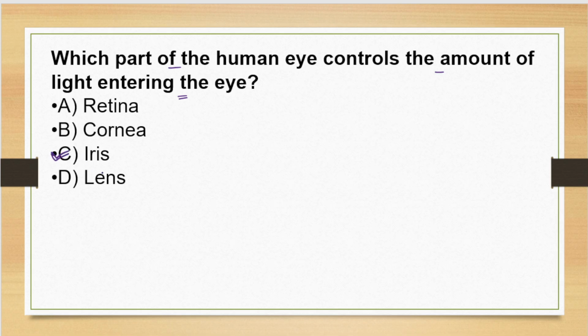The colored part of the eye adjusts the size of the pupil and regulates the light that enters our eye. Retina, we can say, is the light-sensitive layer in our eyes, and it acts like a film or camera. Retina is film or camera.